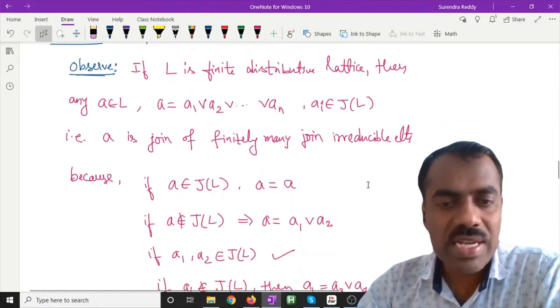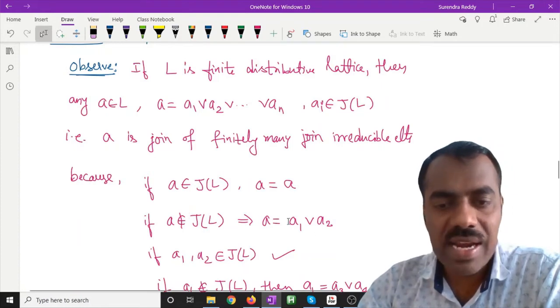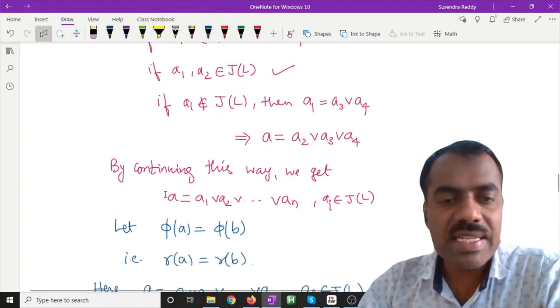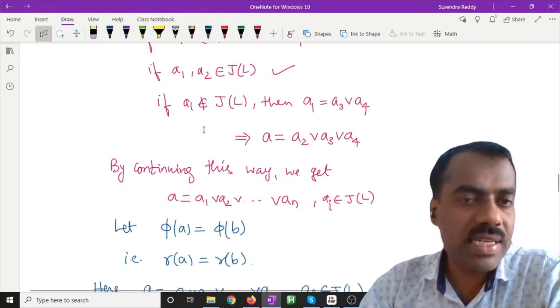How have we proved it? If A is already join irreducible, then it is the join of one element. If it is not, we can write it as a join like this, and by continuing in this way, we get that this representation is irredundant. Is this clear?